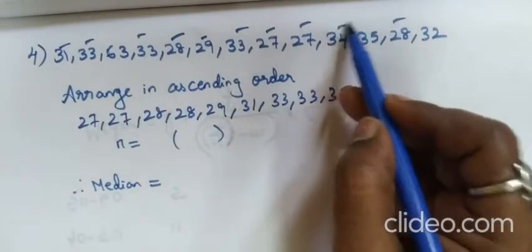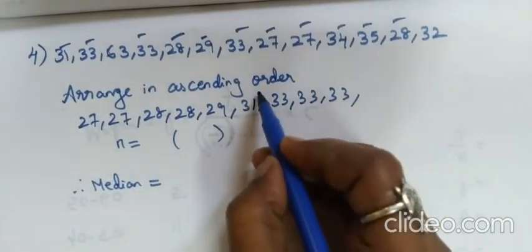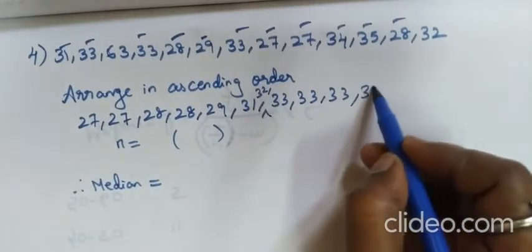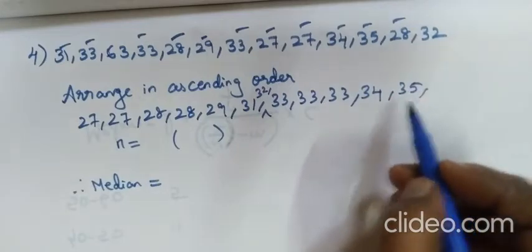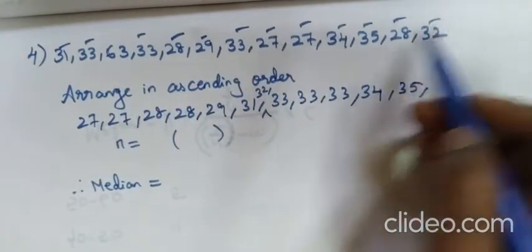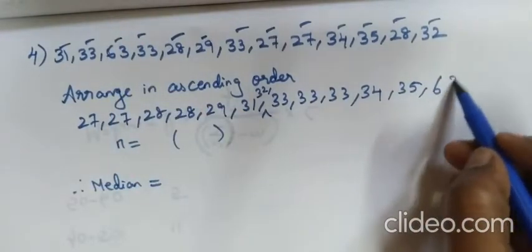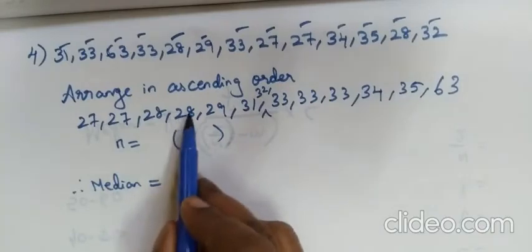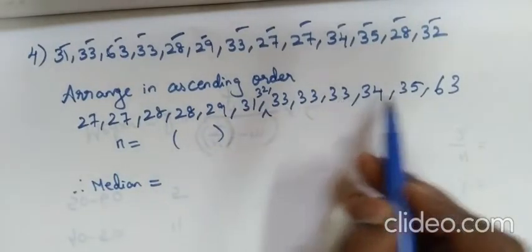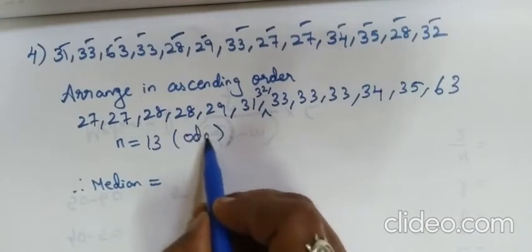After 33 comes 34, 35. I think we missed 32, so we write 32, 34 and 35 one time each. Then no 50s. Then 63 is there. Counting 2, 4, 6, 8, 10, 12, 13, so totally 13 mice.